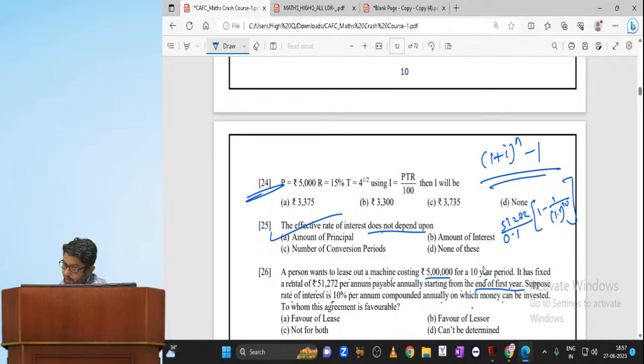Take your calculator, find 1.1 whole power 10 first, divided by, equal to, minus 1, into 51272 divided by 0.1. You may get the answer in negative. Ignore the negative sign. What is the answer? 3,15,000.